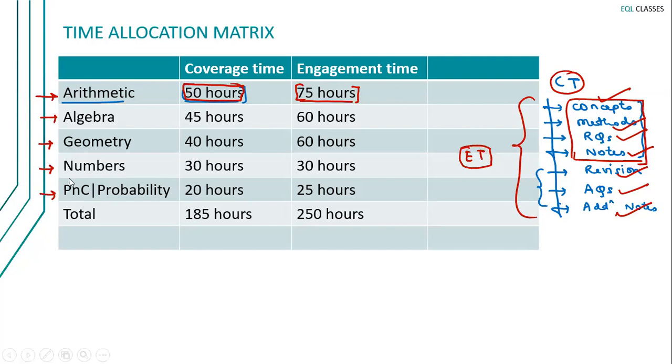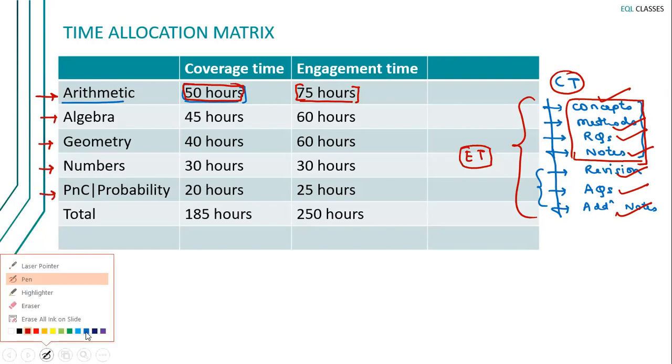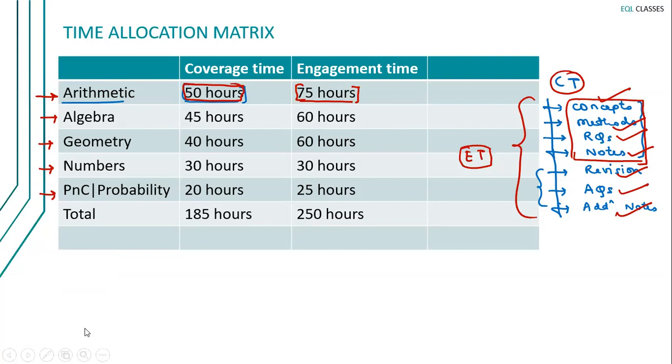And the numbers that you can see on the screen, these are the ideal numbers. It takes care of two major problems. Number one, over emphasis on not important topics and under emphasis on important topics. ये दोनों चीजों, ये दोनों problems को solve अगर करना है, you just follow this time allocation matrix. See, there are many students who are very crazy about certain topics. वो numbers पे ही 100 घंटे लगा देते हैं, and they fail to realize that the numbers has lost its charm. वो इतना important नहीं रहा है अभी.